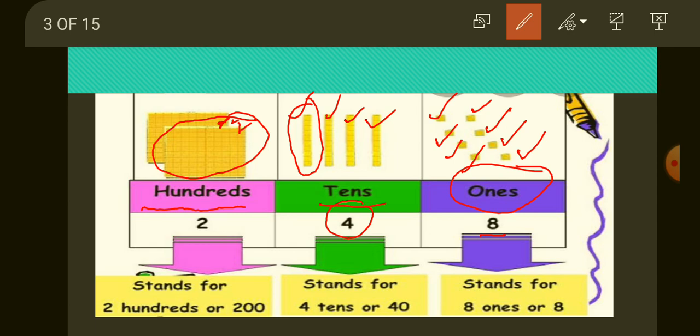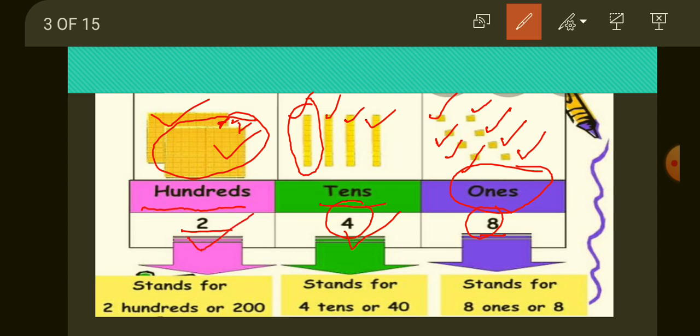And 10 blocks of tens make a hundred. So how many hundreds blocks are here? We'll count 1 and 2. After counting, we have written 2. So in the ones place we have written 8, in the tens place 4, and in the hundreds place 2.